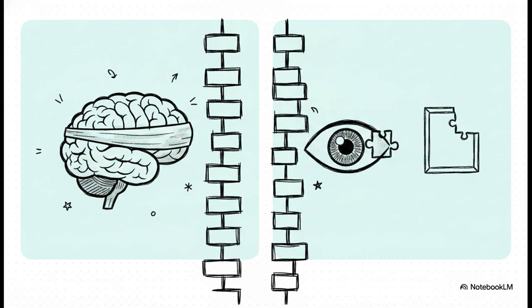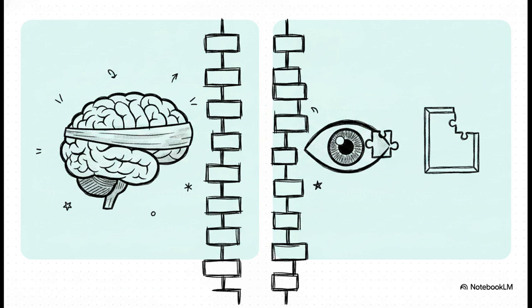Then, on the right side, you have these visual foundation models, or VFMs, like Stable Diffusion. These are absolute savants at visual understanding and generation, right? But they kind of have amnesia. You can't actually hold a multi-turn conversation with them. You give them a prompt, you get an image, and boom, the interaction abruptly ends. So you had these two brilliant but completely isolated AI silos that literally couldn't talk to each other.